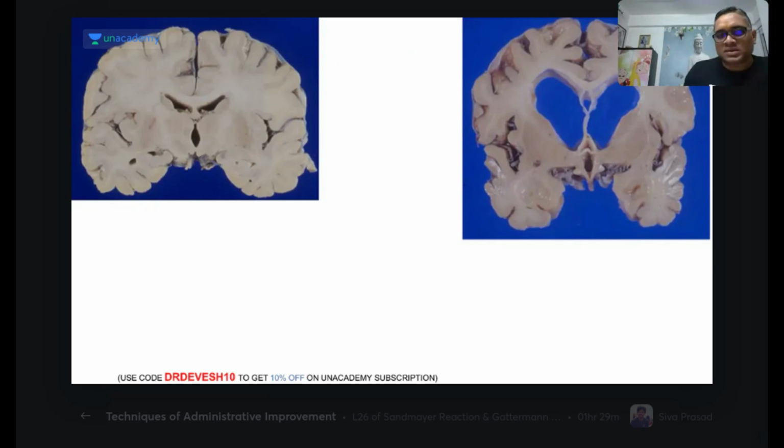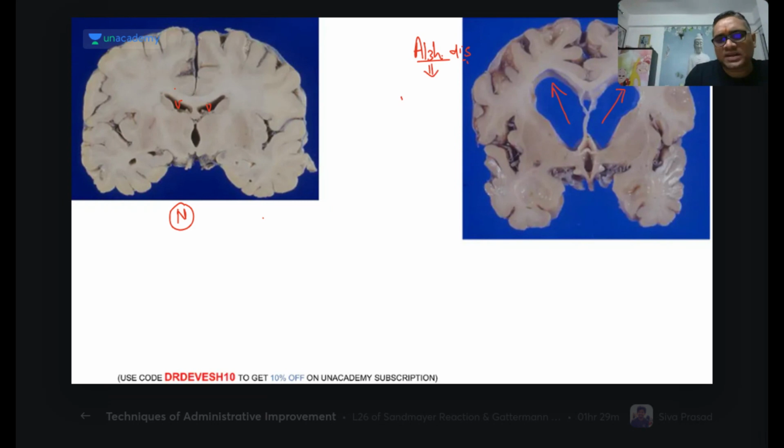And I wanted to show you this picture. Right now, in this picture, you can clearly see this is the normal brain, right? And this is the Alzheimer disease. So what is happening here? Can you see this? The gyri and sulci are all normal. Here you can see that gyri and sulci have atrophy and widening. Because of that cortical atrophy, now you can see that the ventricle has been dilated. This is also a ventricle, but it is not dilated, it is normal. But here the ventricle has been dilated.